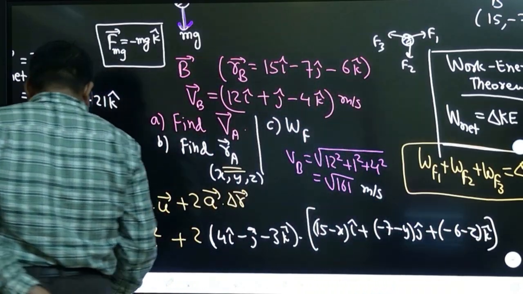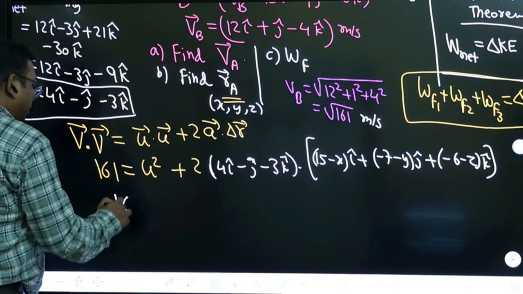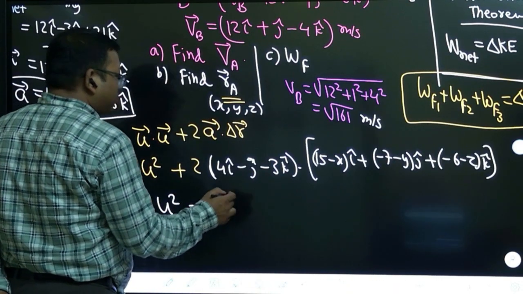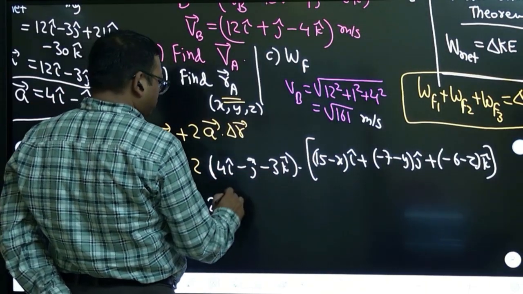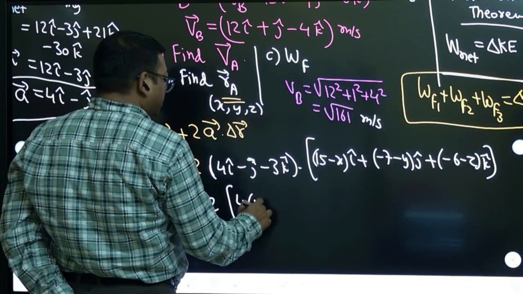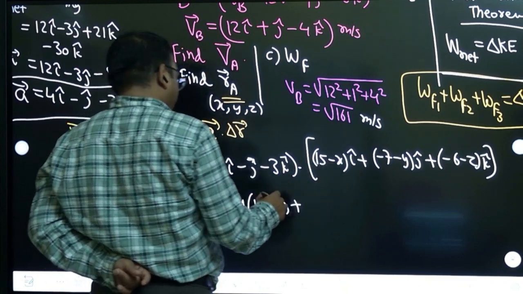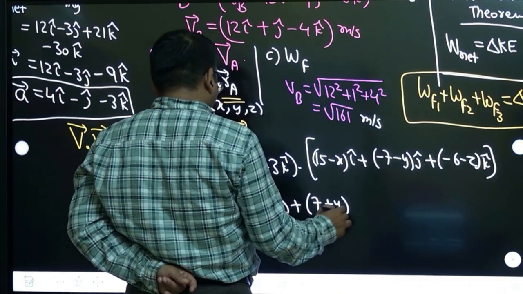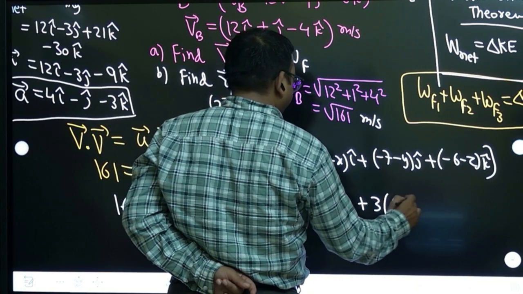From here, we will not be able to solve because we do not know u here. We can get one equation, but think about it. When you open this, you may get something. So 2 times 4 into 15 minus x, plus 1 into 7 plus y, and this minus also will become plus 3 times 6 minus z.